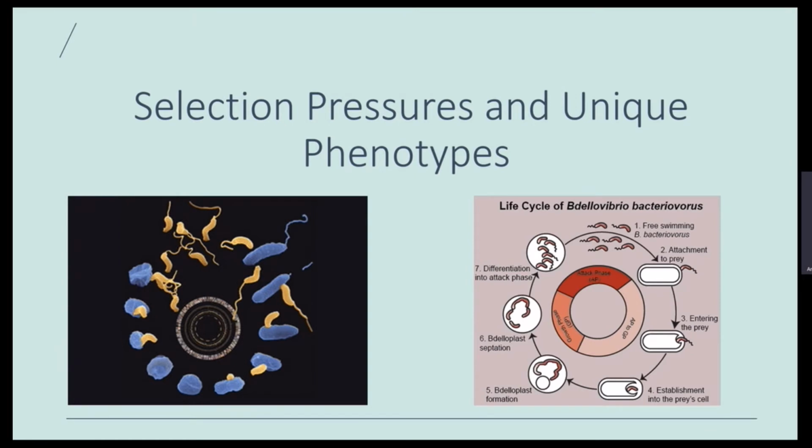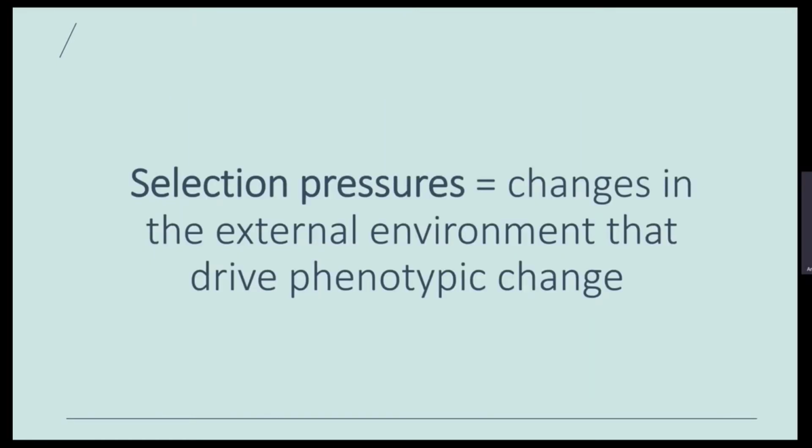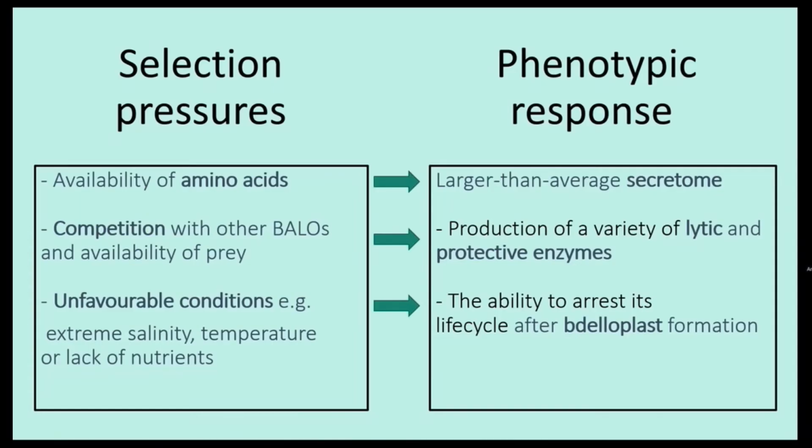Selection pressures and unique phenotypes. A selection pressure can be defined as a change in the external environment that drives phenotypic change. Vibrios live in a very variable environment, so there are many different selection pressures that change the way the phenotype is expressed, depending on the strain. Some selection pressures include the availability of amino acids in the environment, competition with other BALOs and availability of prey, and unfavourable conditions that are liable to change, such as salinity, temperature, or lack of nutrients. On the screen are some examples of phenotypic responses.